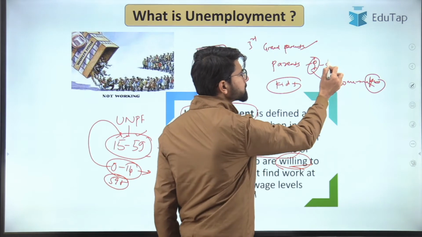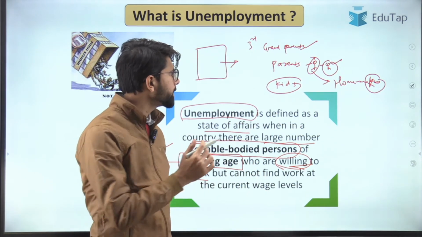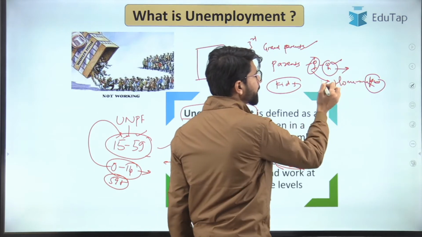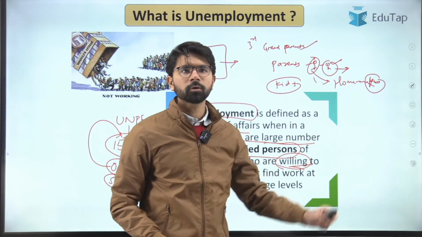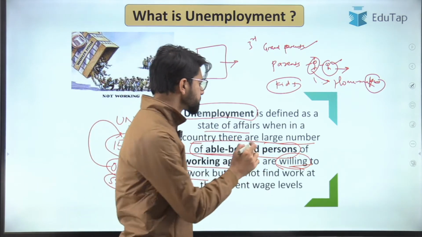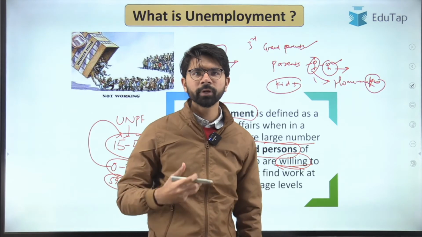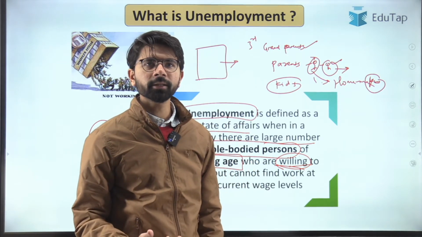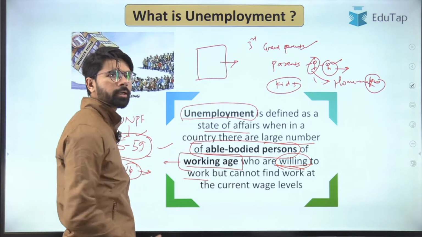But if the husband wants to work and is unable to find work, he is considered unemployed. Whereas the housewife is not considered unemployed because she is not willing to work. This definition holds good only when one is willing to go out and participate in economic activities. That is the main crux of this entire definition.